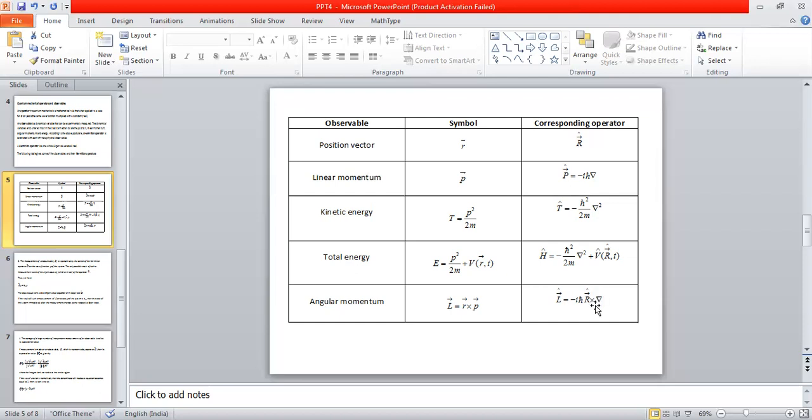We have the operator form of momentum as minus i h cross into del, and I have taken minus i h cross outside. So the operator form of angular momentum becomes minus i h cross vector r cap cross del. This is the Hermitian operator of angular momentum.